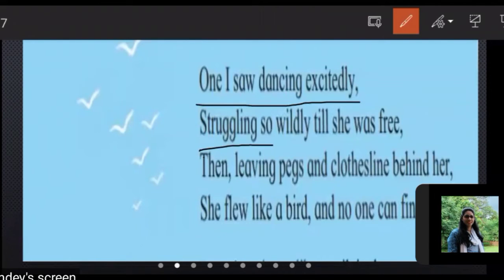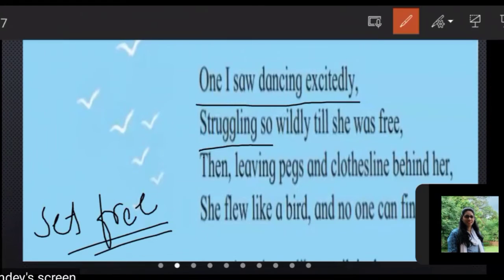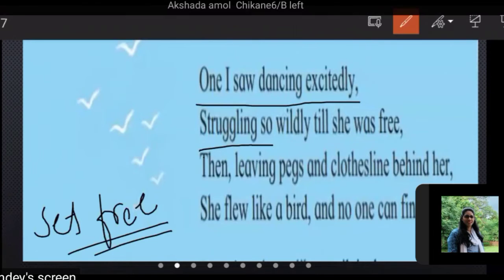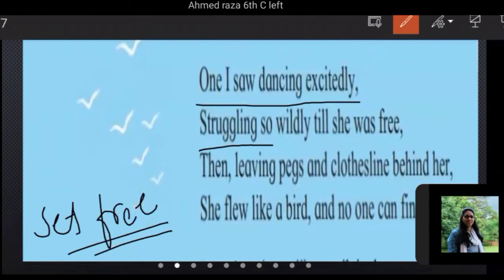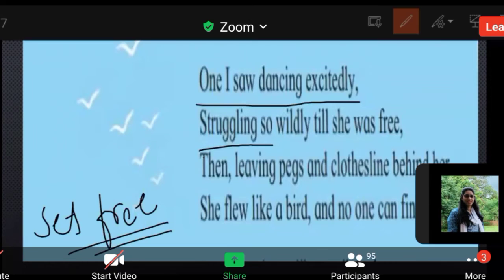Why are they struggling? All the clothes want to set themselves free from the clothesline, and they just want to fly away. So they are struggling so badly to get free.